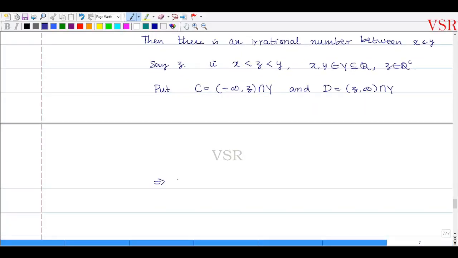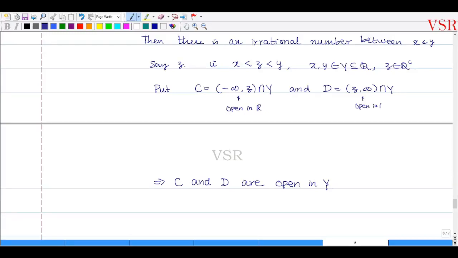So this implies that C and D are open in Y. C and D are open in Y definitely, because these are open in the R whole space, open in R. Therefore C and D are non-empty.